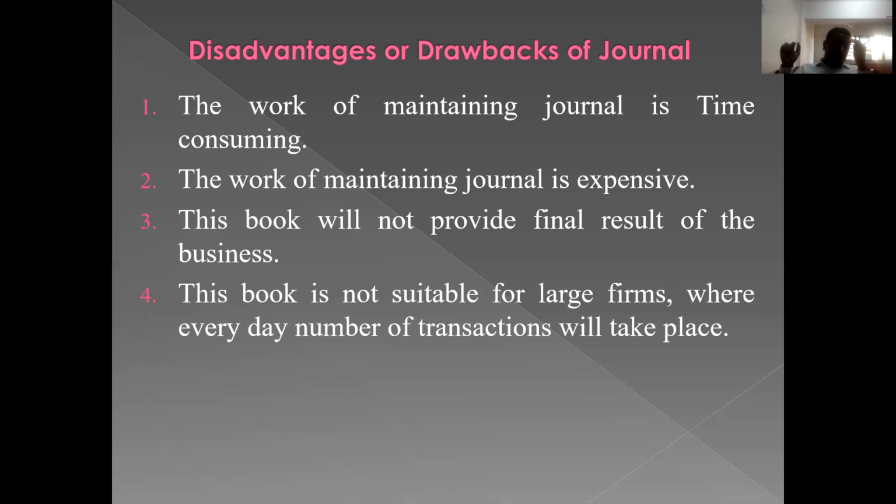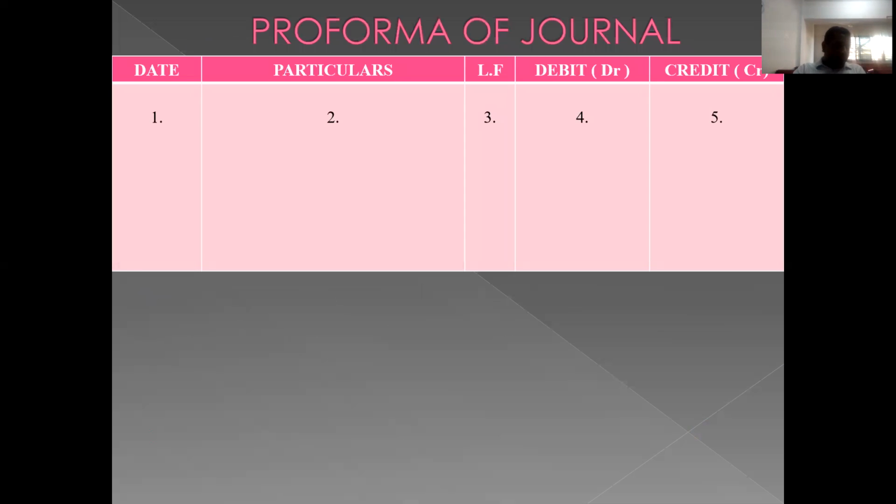So it is all about the meaning of journal, journalizing and journal entry. We also discussed the features or characteristics of journal, and the advantages and disadvantages of journal. Now let us move to the next important part, that is the pro forma of journal. Pro forma is nothing but the format of journal.